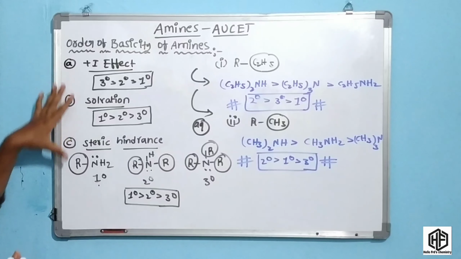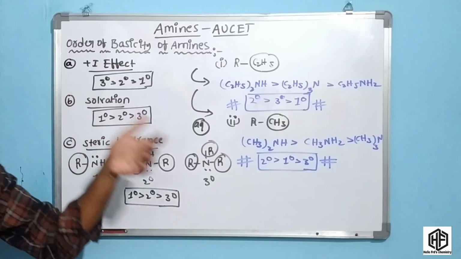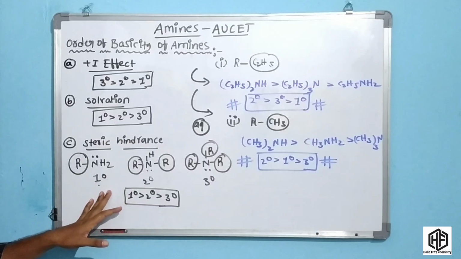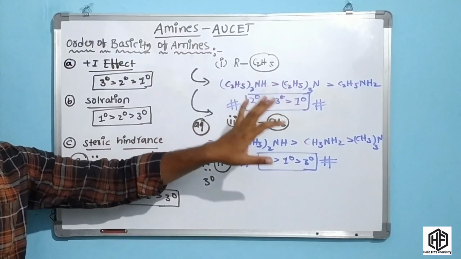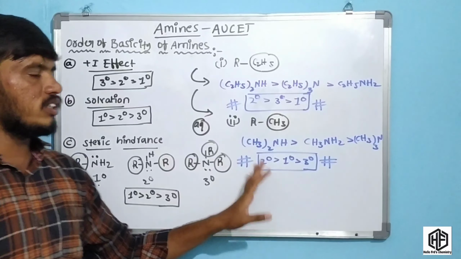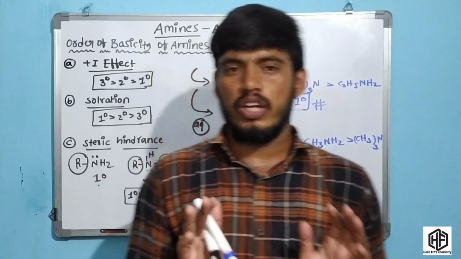Okay friends, these three effects explain the basicity order: the plus I effect is like this, then the solvation effect and steric hindrance. But experimentally, the basicity order is like this. Okay friends, this is so much important. This is a very important concept in competitive exams.